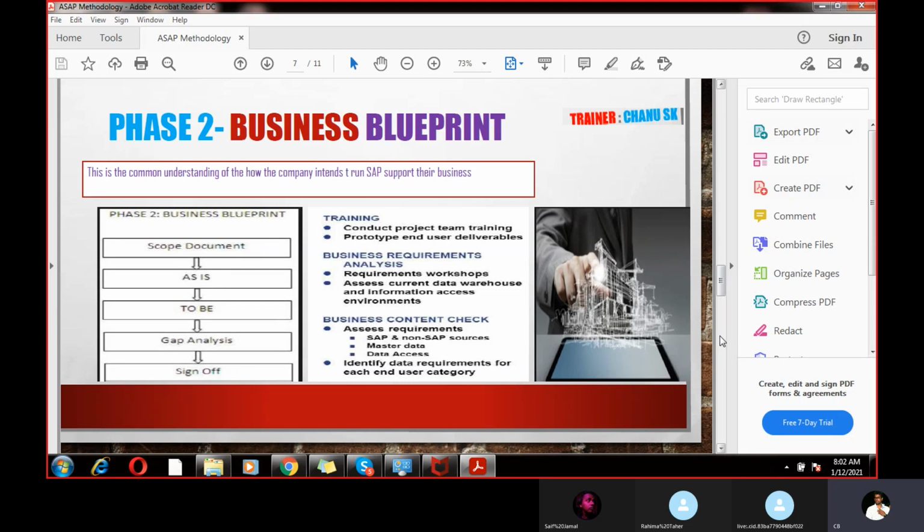In the business blueprint, generally how many types of documents are there? Scope document, as-is document, to-be document, gap analysis, and sign-offs. What is a scope document? A scope document has objective forms. For example, how many company codes are there? This is one objective question. What type of business exactly: A, manufacturing; B, product based; C, some other trading related?